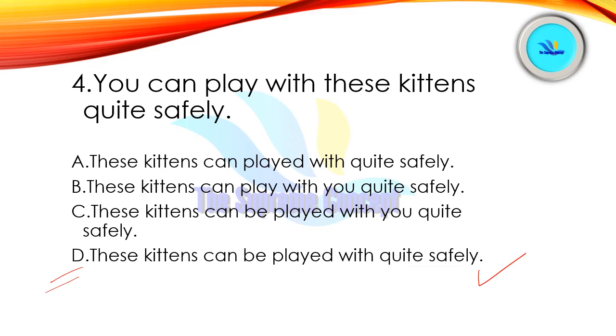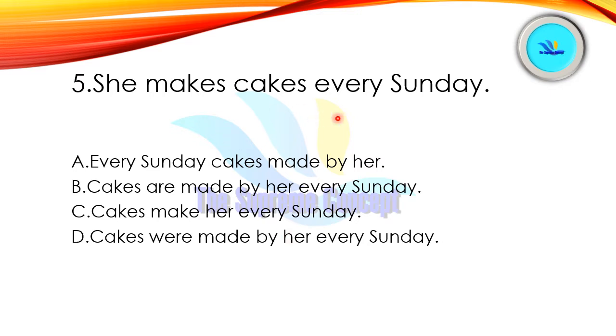Option number C doesn't make any sense. Its structure is wrong. It says can play it. No, this can't be our option. So option number D is actually correct here. You can cross verify. You can cross check all these options on your own. So let us move. She makes cakes every Sunday. So find out your answer here.